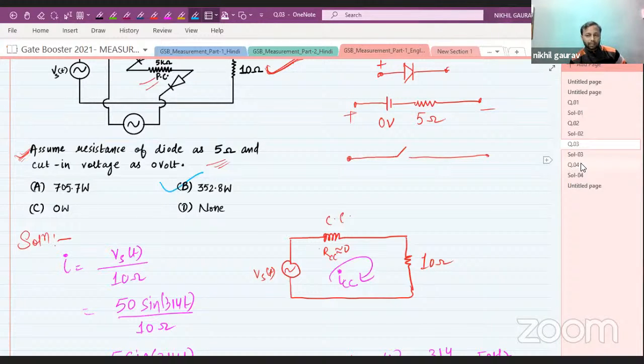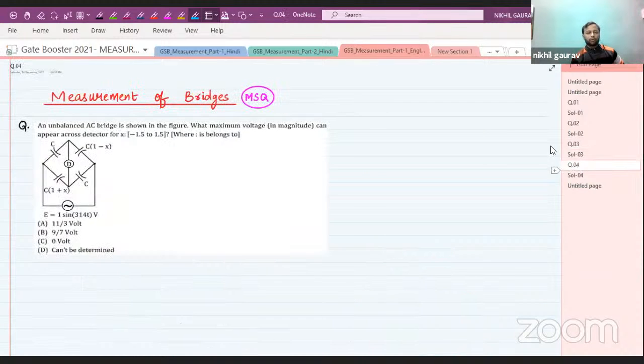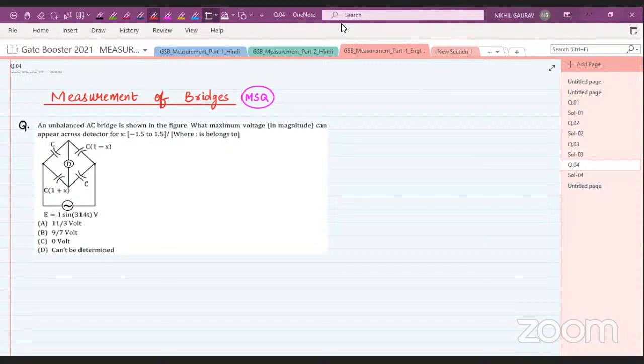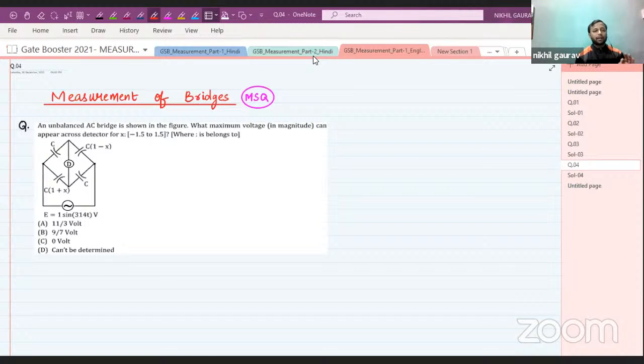Let us move to the next question, question number 4. The question is from measurement of bridges, and this is an MSQ question, meaning more than one correct option is possible here. So please be attentive and read the question. An unbalanced AC bridge is shown in the figure.